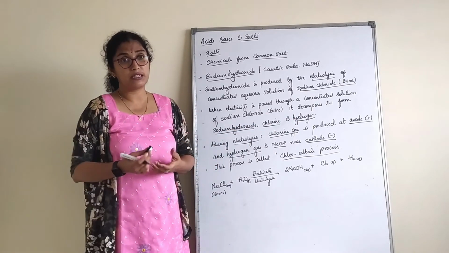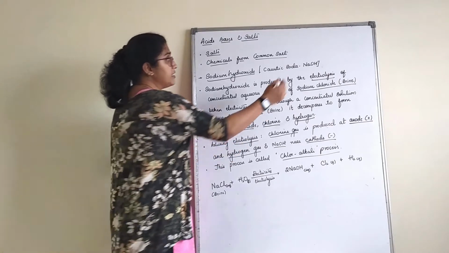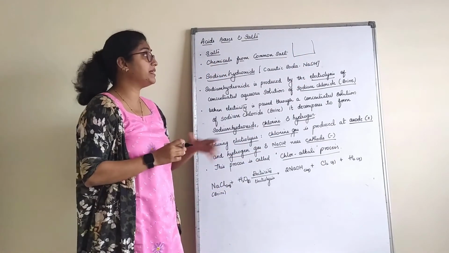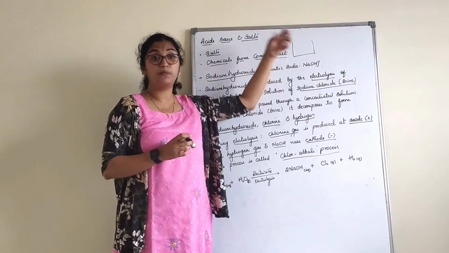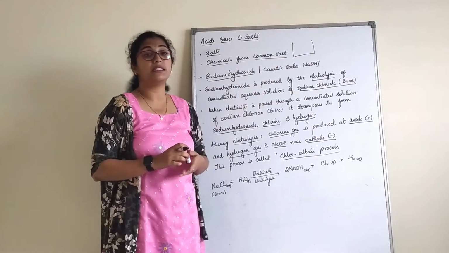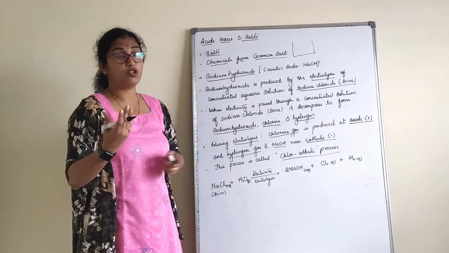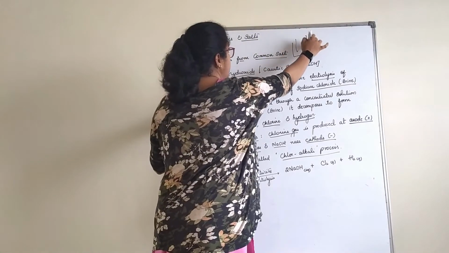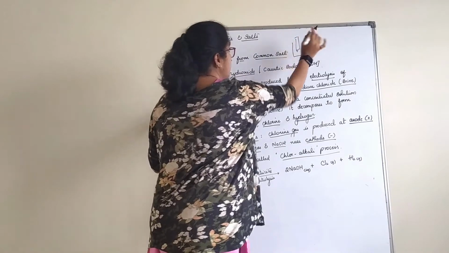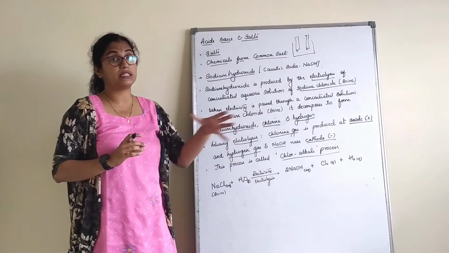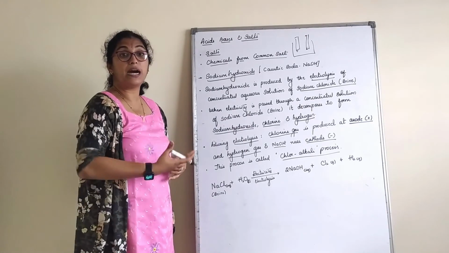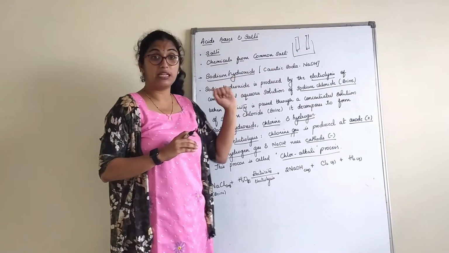How the process actually happens, we had seen there. We take a solution in a beaker, that means we take brine in a beaker. Brine is nothing but a concentrated aqueous solution of sodium chloride. Connect two electrodes to it. One is the cathode, one is the anode, one to the positive terminal, one to the negative terminal. Then we pass electricity through this solution.